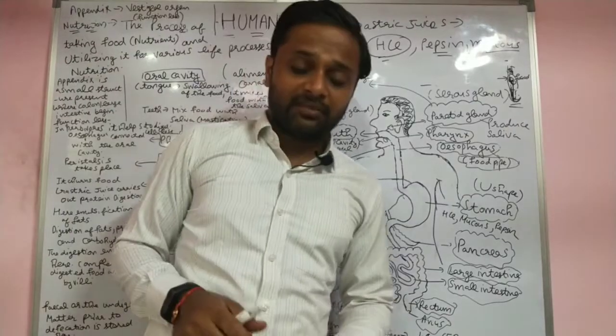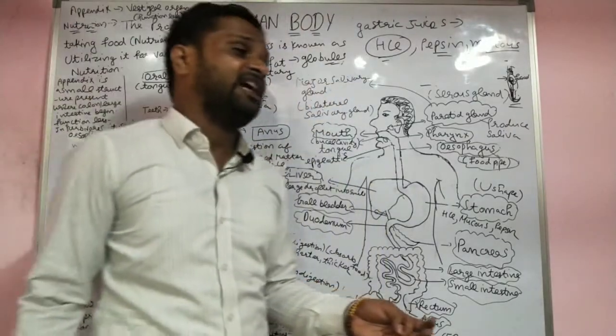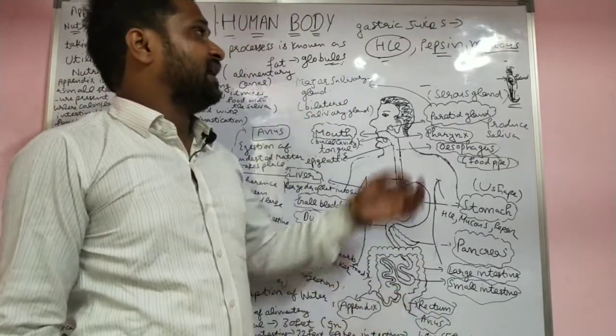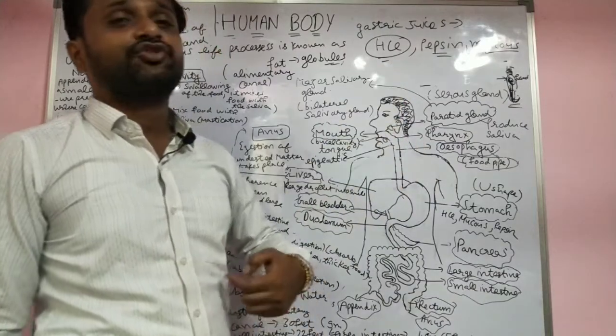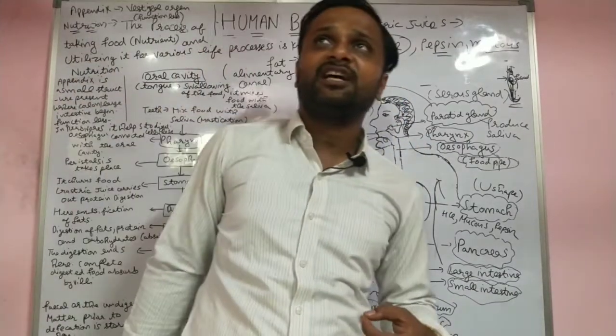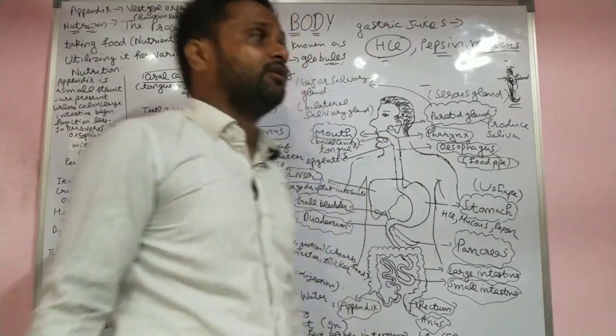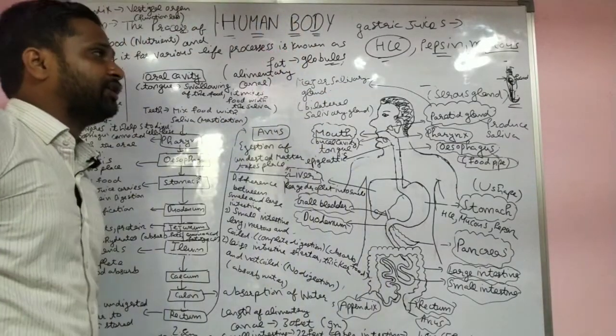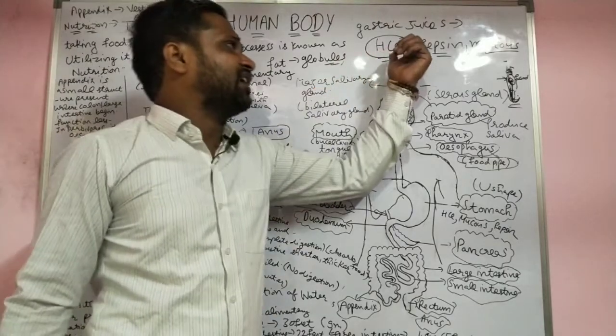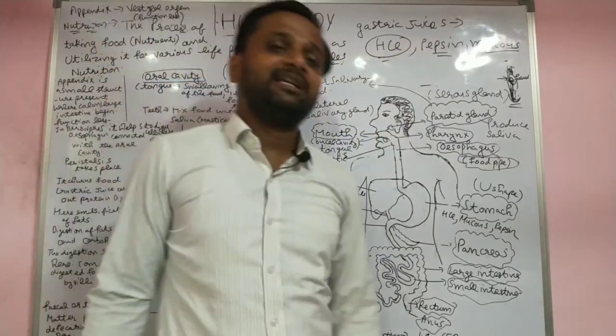We have the glands: the pancreatic gland, the liver, the lining of the stomach, the lining of the small intestine, and the salivary gland. These are the glands which help in the digestion of food very easily. So now we start with HCl, hydrochloric acid.